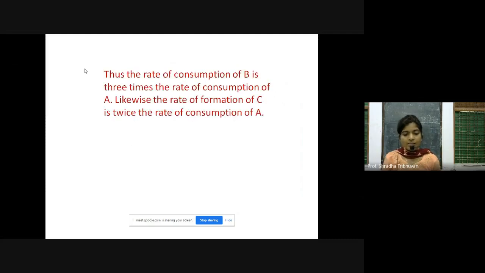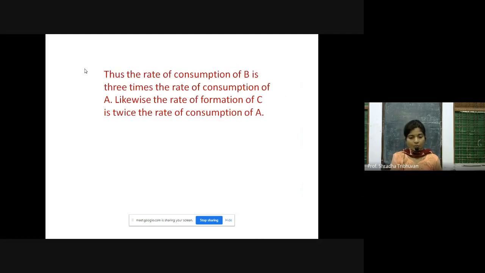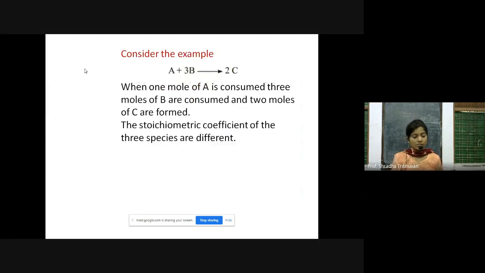So here, the rate of consumption of B is 3 times the rate of consumption of A. Likewise, the rate of formation of C is twice the rate of consumption of A. When C is formed, it is in 2 times.